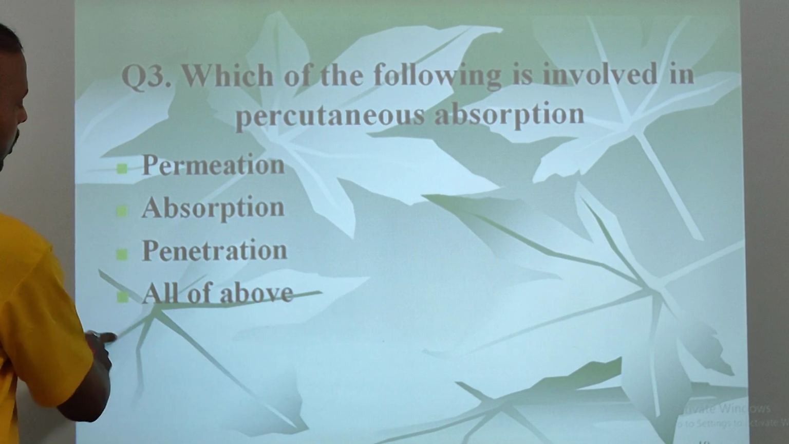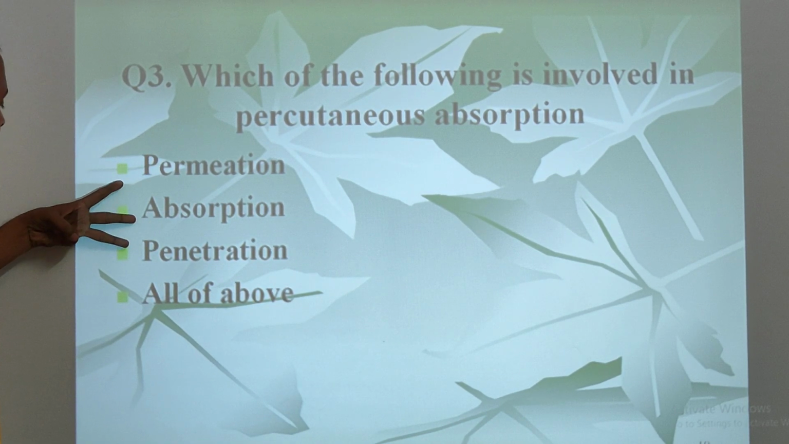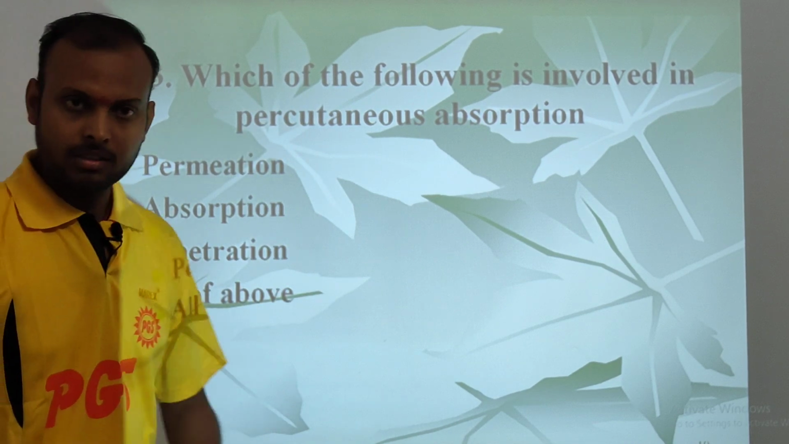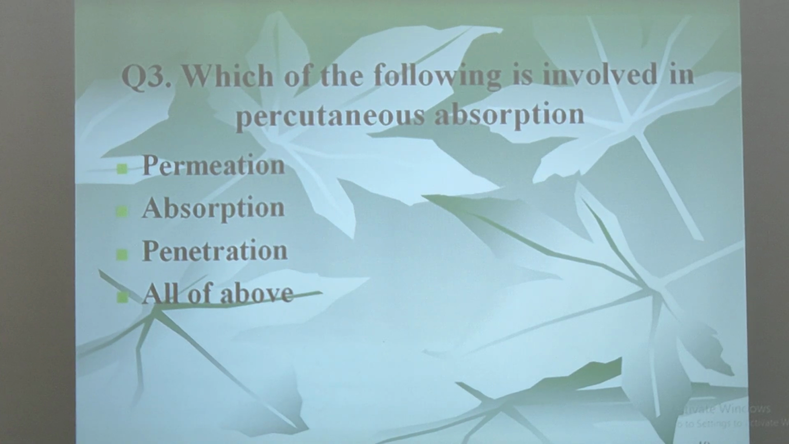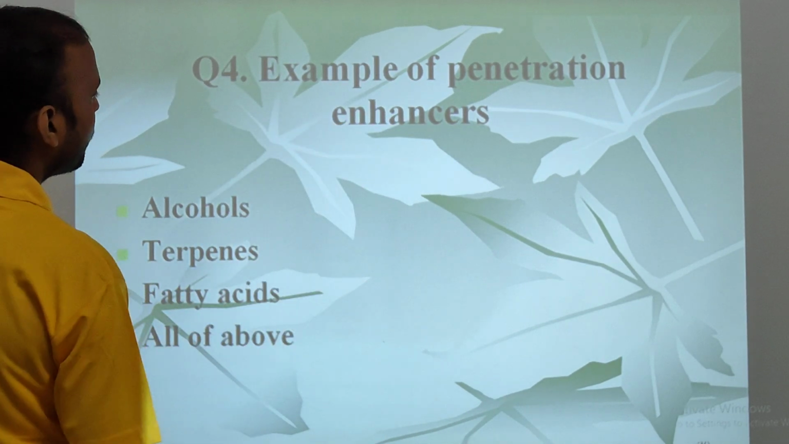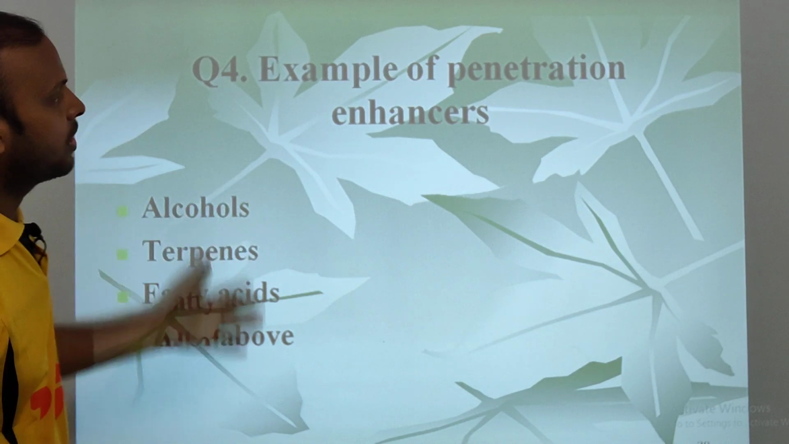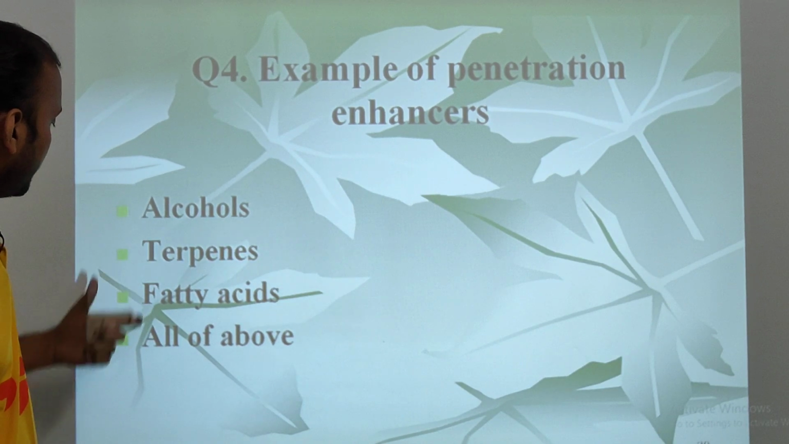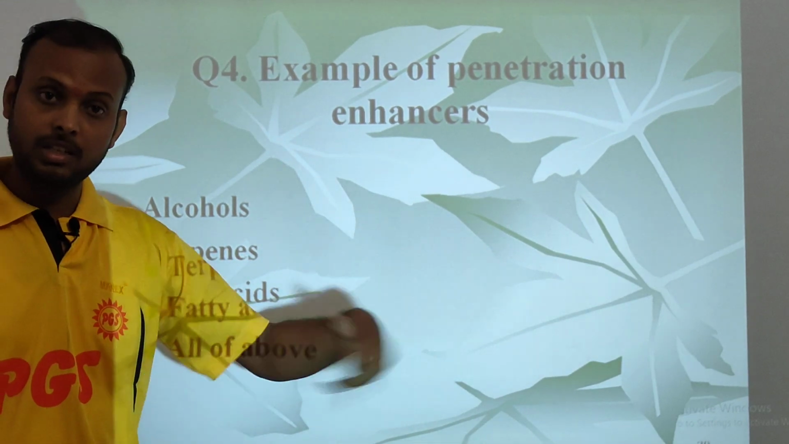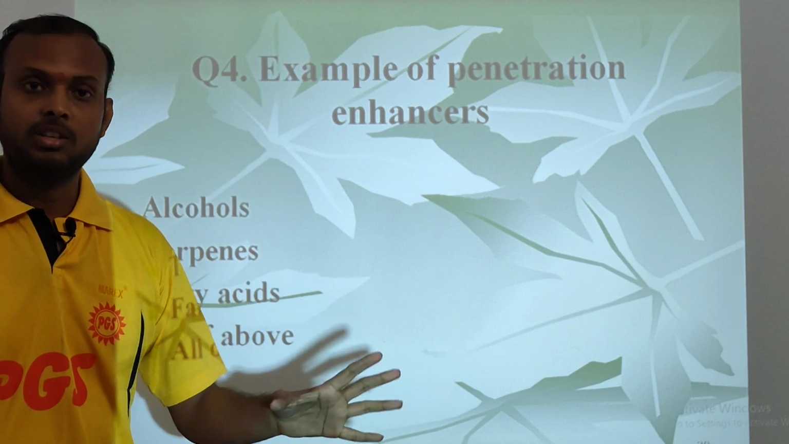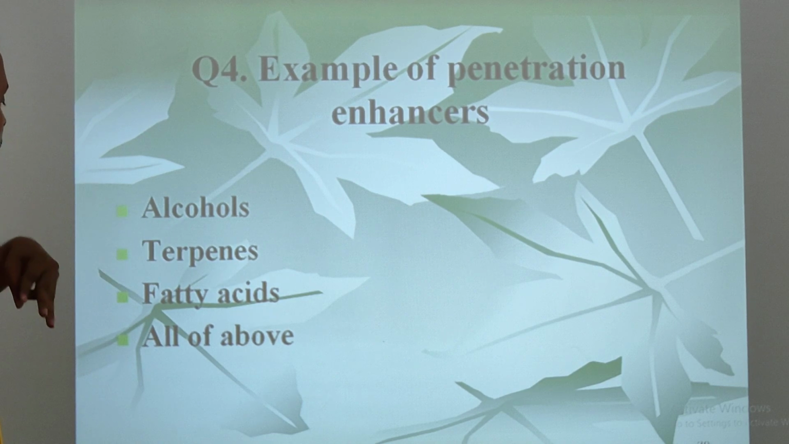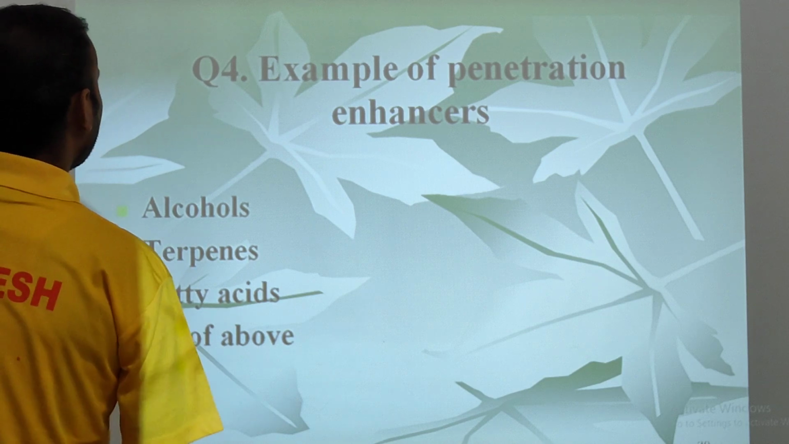The correct one is all of the above, because all three sections are involved in the process of penetration enhancement. So now we are going to discuss the next question. Which one of these is an example of a penetration enhancer? Alcohol, terpenes, fatty acids, or all of the above? We have discussed earlier the examples of penetration enhancers. So the correct one is all of the above. All three are examples of penetration enhancers.